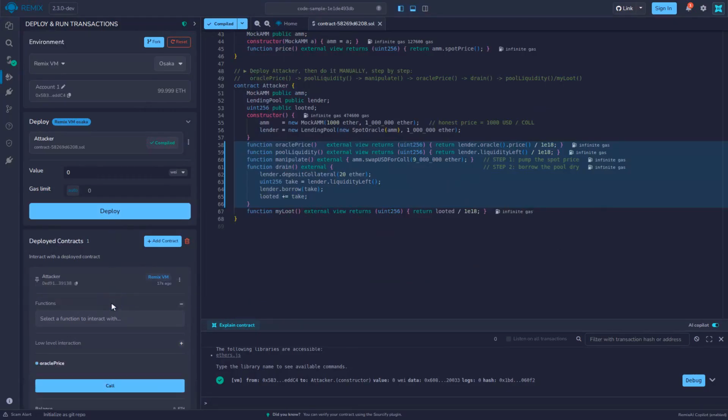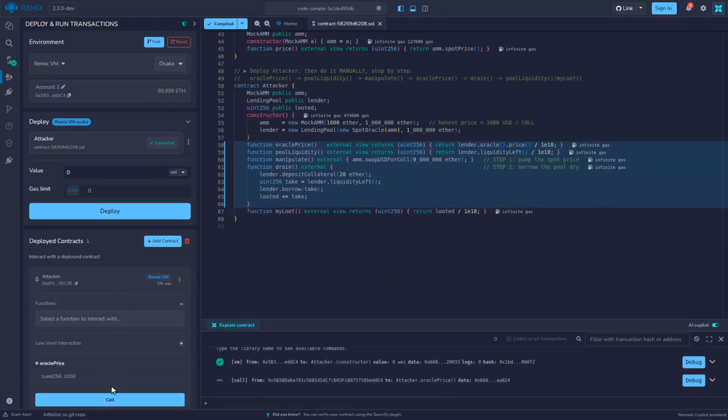First, the honest price. We click oracle price and it reads 1,000. 1 unit of collateral is worth $1,000, exactly what the pool says when nobody has touched it. And how much is in the lender? We click pool liquidity and it is $1 million. That is the prize, the money the attacker wants to walk away with.